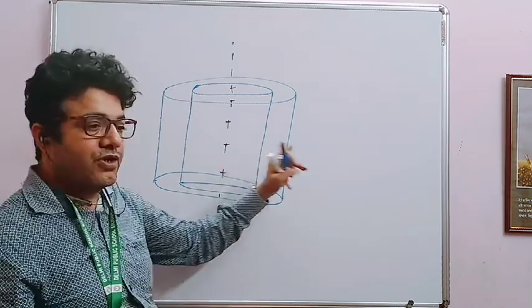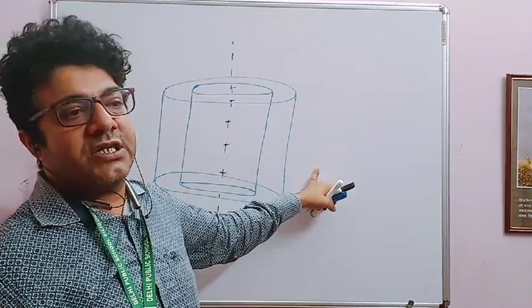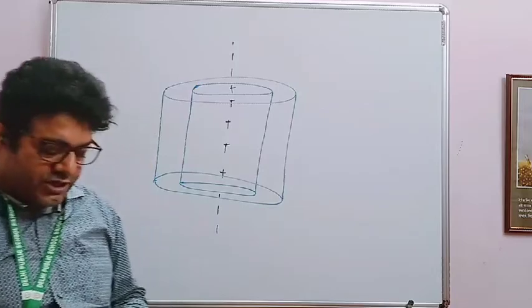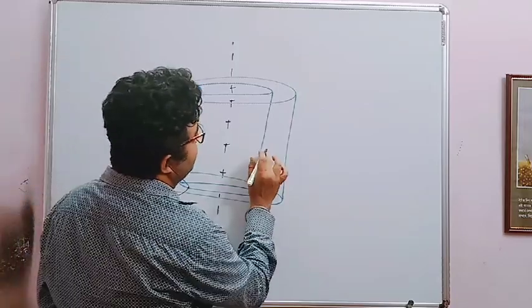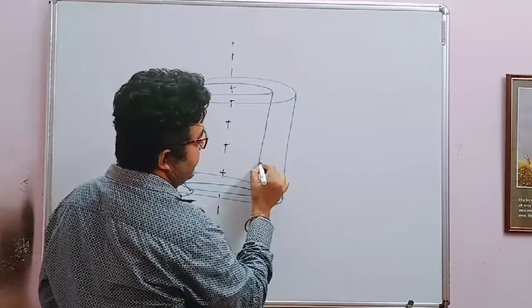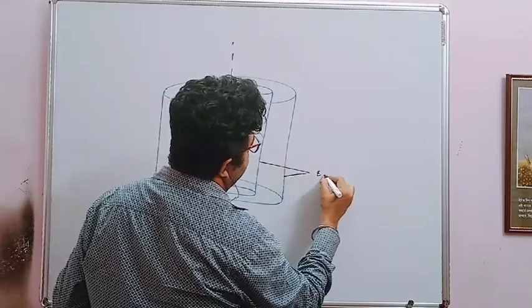Means this one is one equipotential surface, this one is another equipotential surface. Don't confuse, don't think both are the same equipotential surface. They are two different. Suppose this one is 10 volt, this one is 5 volt. So they are different equipotential surfaces.